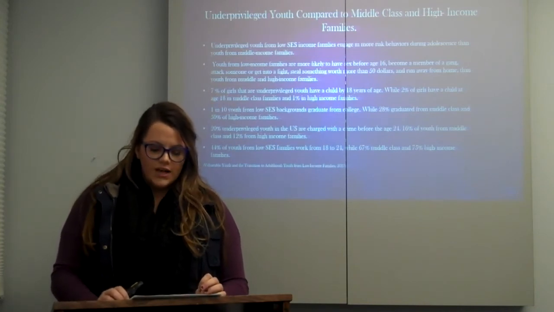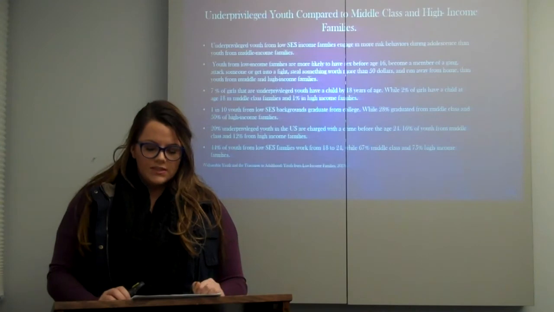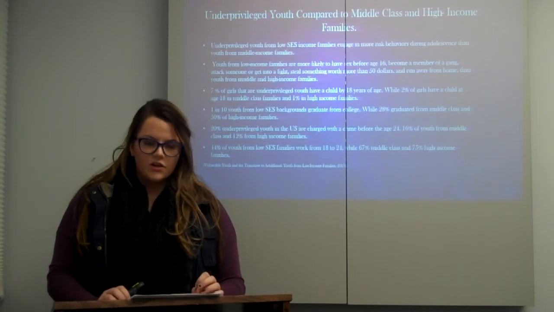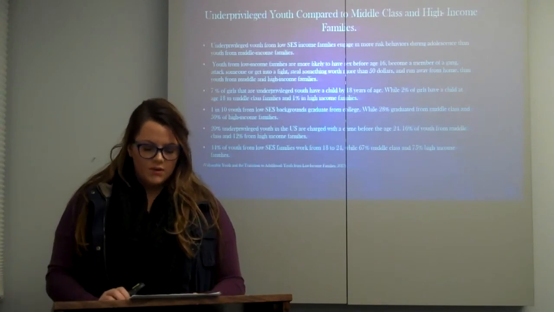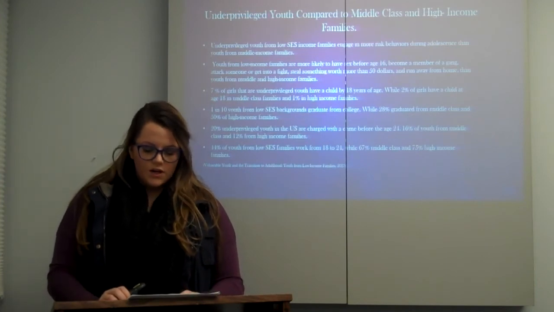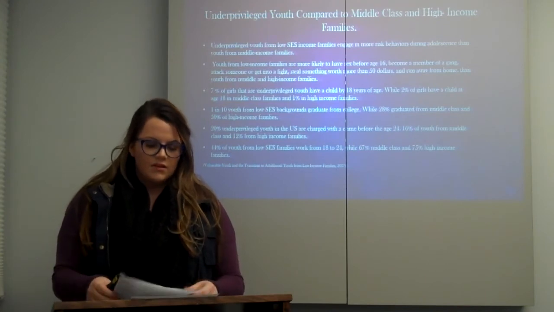7% of girls that are underprivileged have a child by 18 years of age, while 2% of girls belonging to middle-class families have kids by age 18, and 1% of high-income families. 1 in 10 youth from low SES backgrounds graduate from college, while 28% graduate from middle class and 50% of high-income families graduate. 20% of underprivileged youth in the U.S. are charged with a crime before the age of 24, 16% of youth from the middle class, and 12% from high-income families. 44% of youth from low SES families work from 18 to 21, 67% of middle class, and 75% from high-income families.